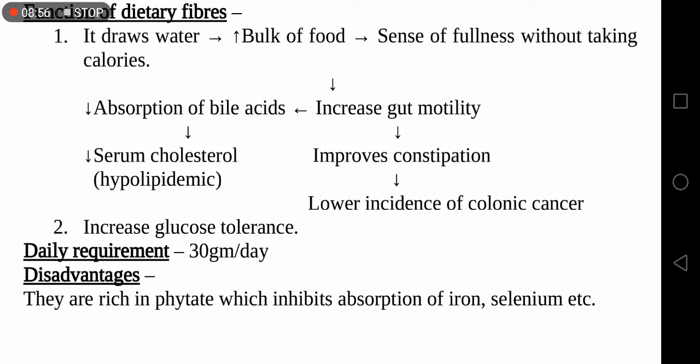And second importance of dietary fibers is it increases the glucose tolerance in our body. So how much dietary fibers we should take? That is 30 gram per day.